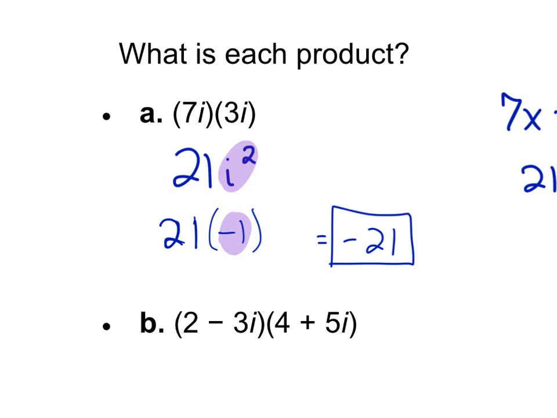Okay? So just because you're multiplying two complex numbers doesn't mean that it's going to produce another complex number. This one produced a real number, negative 21. And that kind of alludes to the idea that these are not worthless. Not that you care.